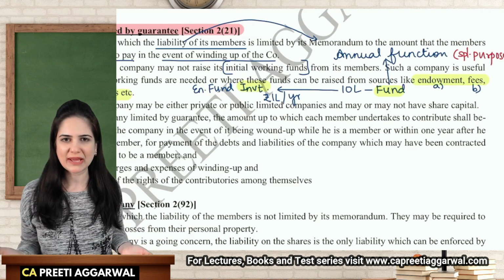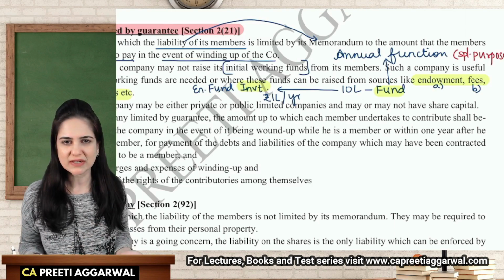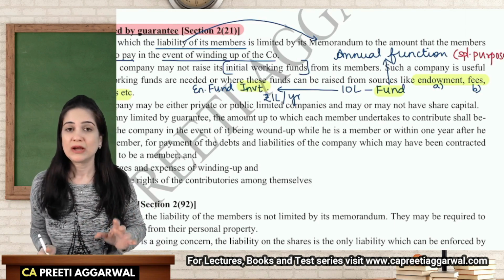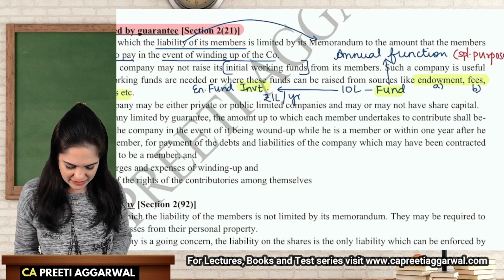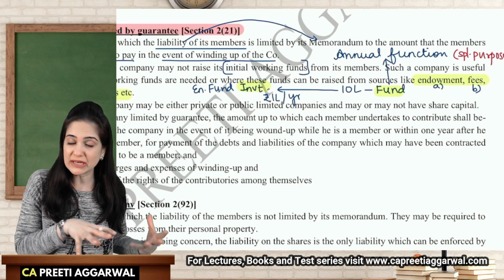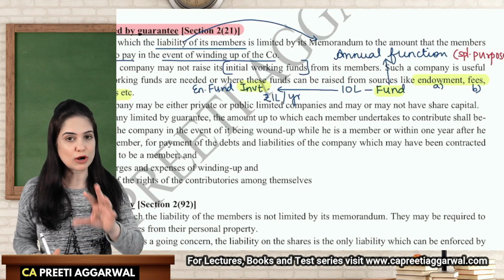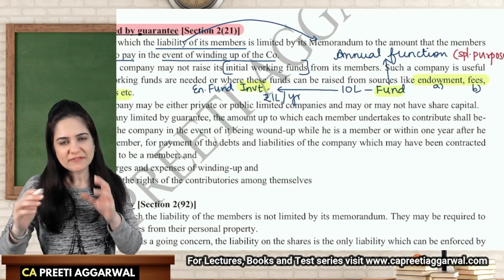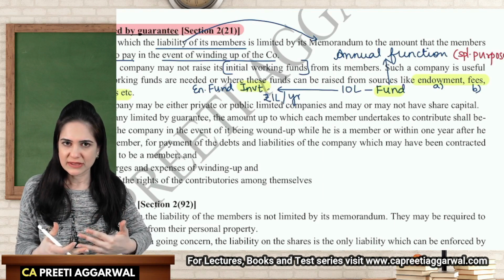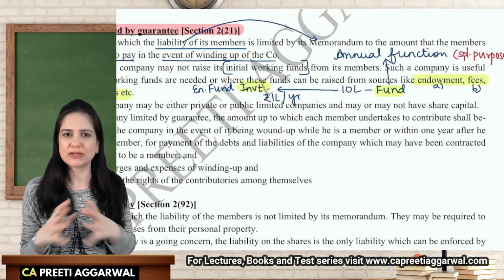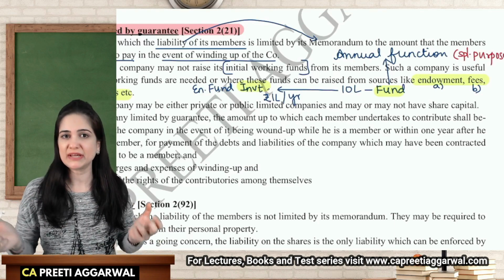How much will I spend on prizes? No. And lunch also, how much will people eat? So 1 lakh is sufficient. Now, what is the advantage of investing that money and utilizing the income earned from that investment? See, there is a lot of advantage. If I start using the fund, there will be a point when 10 lakh rupees will get exhausted and I'll have to ask people for money again.